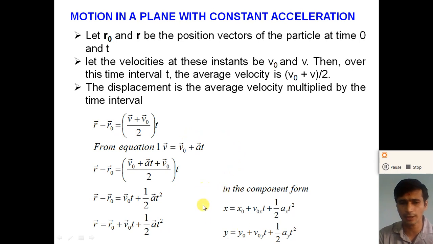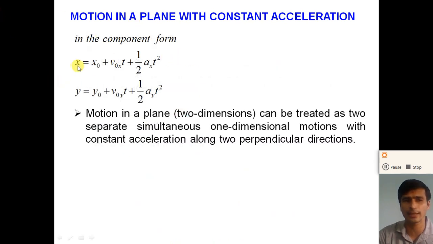But what is important here is the component form of the position vector: x is equal to x0 plus v0x t plus 1 half ax t square, and y is equal to y0 plus v0y t plus 1 half ay t square. So two-dimensional or three-dimensional motion can be represented in the form of vectors, and all the equations of constant accelerated motion can be written in vector form.